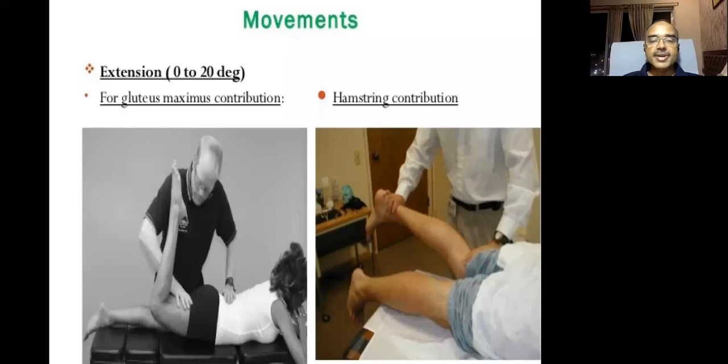Now, extension is also done by the hamstring. So how much is the hamstring contribution? How much is the gluteus maximus contribution? This picture is also taken from Dr. Jayant Sharma's book. So hamstring contribution is in a knee extended position, if they extend the hip, that is the hamstring contribution. Whereas if you flex the knee and then extend the hip, then this is the gluteus maximus contribution for the extension of the hip. That is the trick that the examiner may ask, then you can answer that.